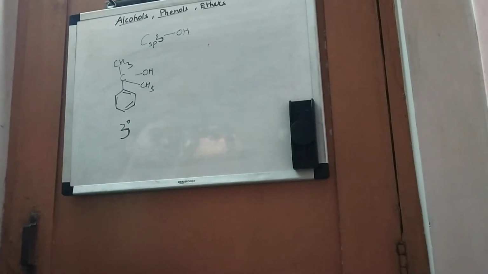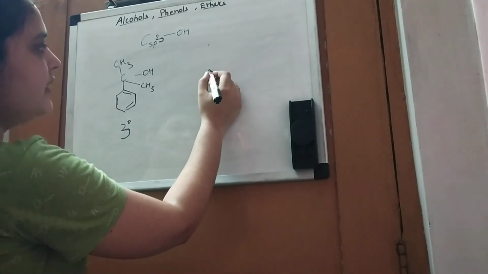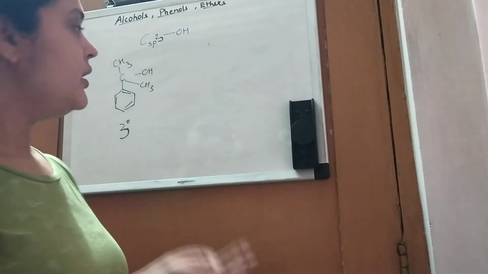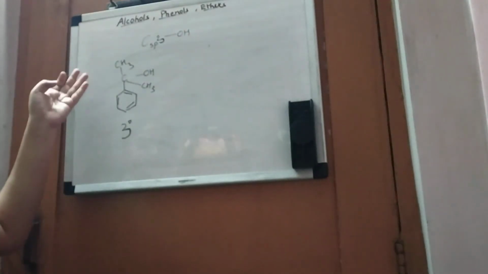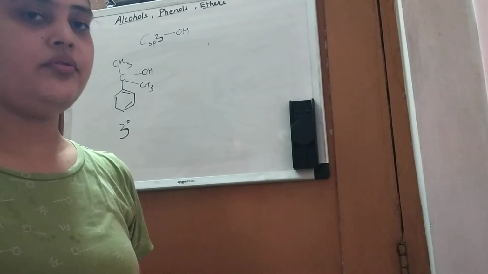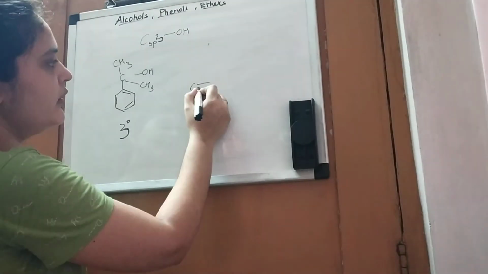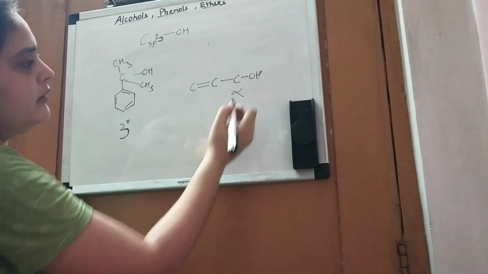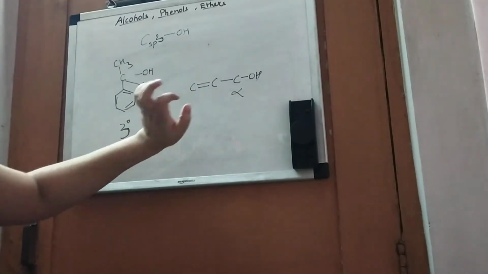First one was a simple alcohol aliphatic system, in which we studied about primary, secondary and tertiary. Then we came across the allylic system, where also there was primary, secondary and tertiary. And allylic system is this: the adjacent carbon to the primary carbon atom should be doubly bonded.